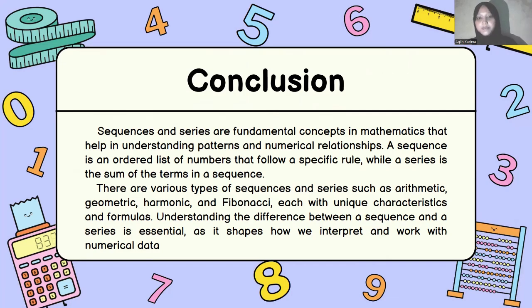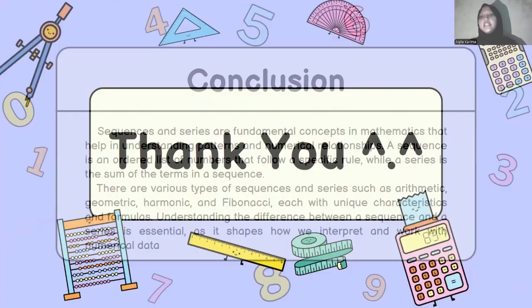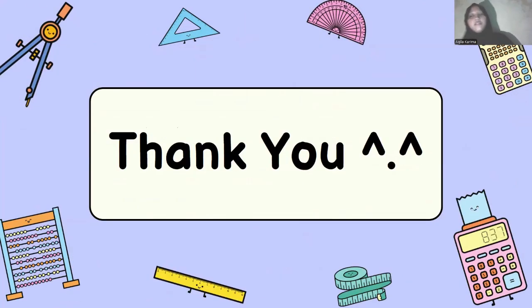There are various types of sequence and series, such as arithmetic, geometric, harmonic, and Fibonacci, each with unique characteristics and formulas. Understanding the difference between a sequence and a series is essential, as it shapes how we interpret and work with numerical data. So, this is all from me.